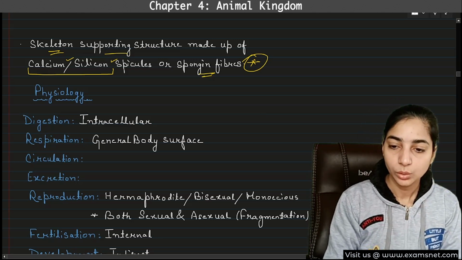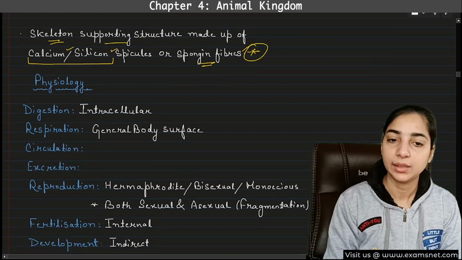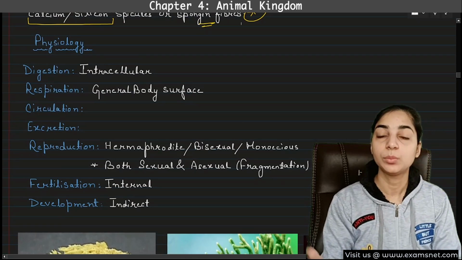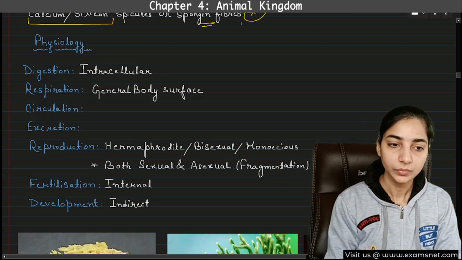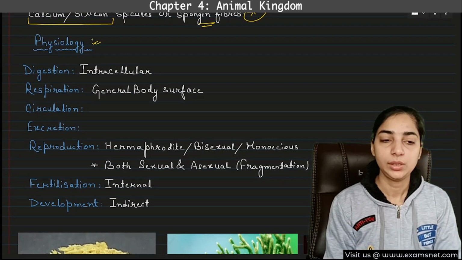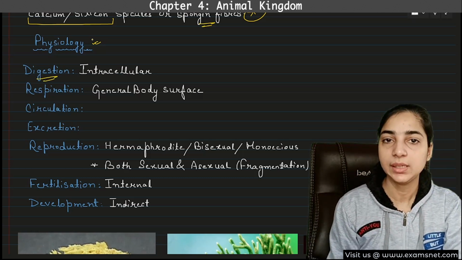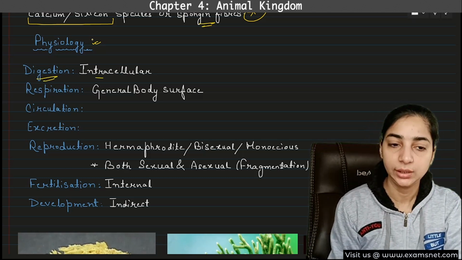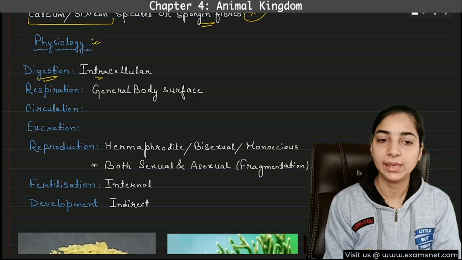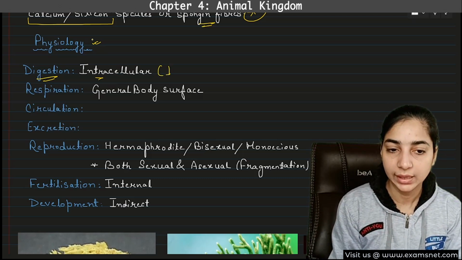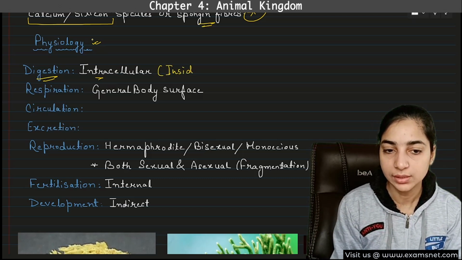So we have discussed the important characteristic of the poriferans, that was the water canal system. Now we come to the physiology. In physiology, we have to remember that digestion is always intracellular. That means digestion takes place inside the cell, or within the cell.